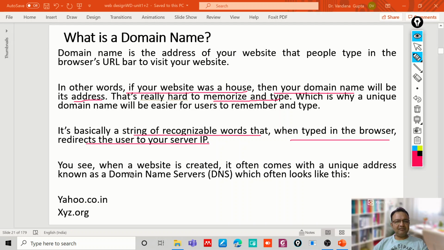We see that when a website is created, it often comes with a unique address, which is known as the domain name, which often looks like this. So some website has the domain name yahoo.co.in, or another website has the domain name xyz.org.